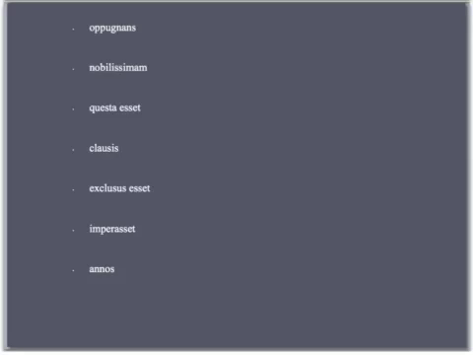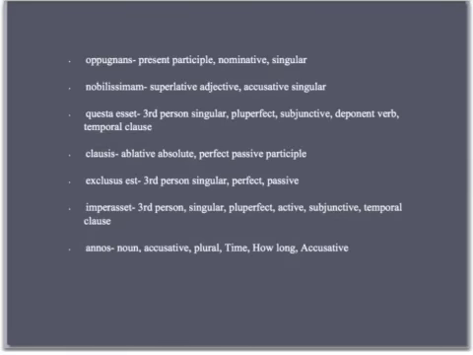Next bit, annos. He had ruled for 4 years. Annos there is a noun, it is accusative plural, and it is expressing time, how long. So thwack, time, how long, accusative. On this next page, we have the answers that we have been going through, so feel free again to pause this and then look at the translation.